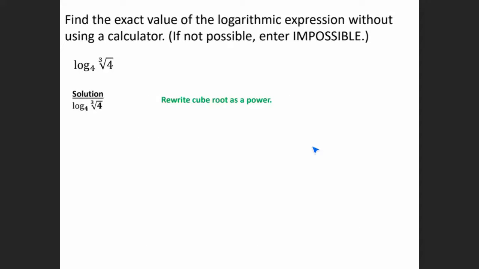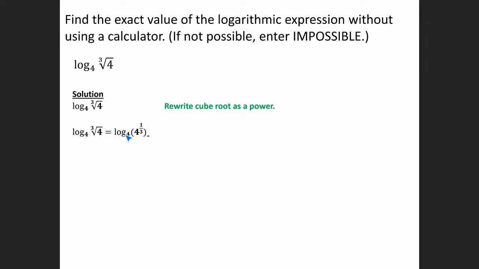All right, so let's look at this one. We want to evaluate this without using the calculator. So we have log base 4 of the cube root of 4. First, any roots that you have, like a cube root, you want to change them to exponents, and those exponents become a fraction. So the cube root of 4 is the same as the exponent of 1/3.